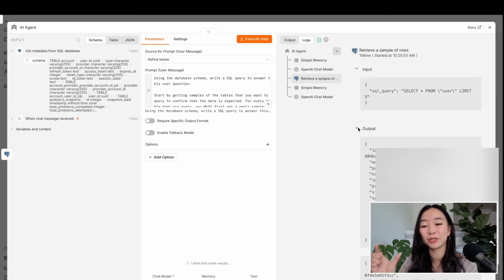And then we can see the output of this very specific tool call, right? So that's going to be a SQL output. So the output here, you can see it actually returned the first 5 rows of the data, so it could examine what exists in that table.